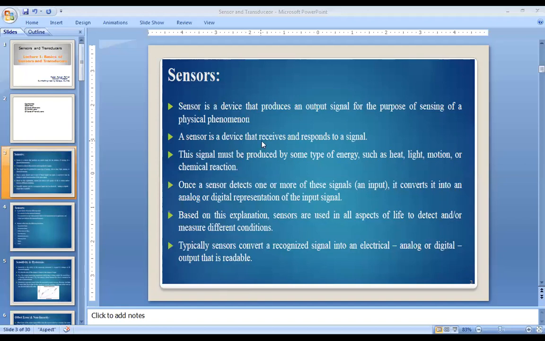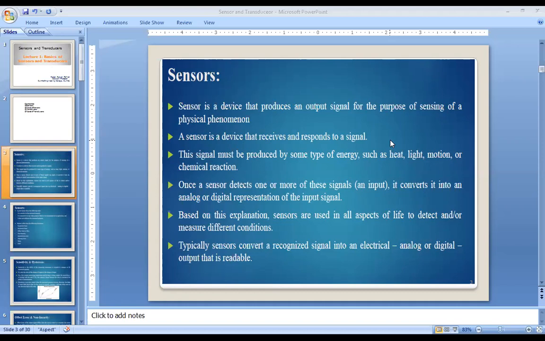That means a sensor is a device that receives and responds to a signal. This signal must be produced by some type of energy such as heat, light, motion, or a chemical reaction. Once the sensor detects one or more signals as input, it converts them into an analog or digital representation of the input signal, mostly in the form of an electrical signal. That means they sense the input in the form of heat, light, motion, or chemical and convert it into an electrical signal, analog signal, or digital signal.